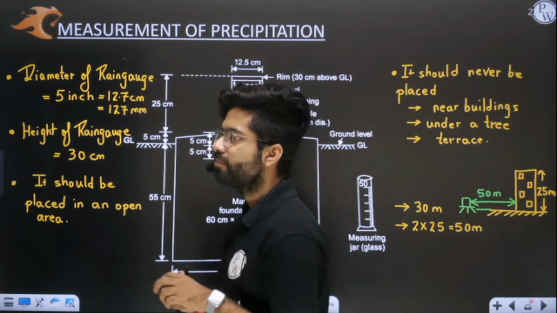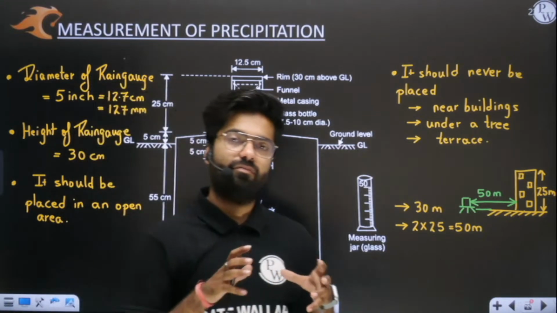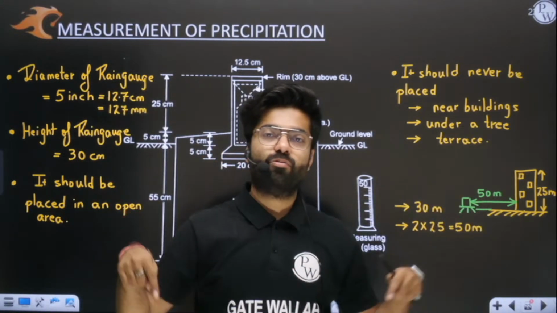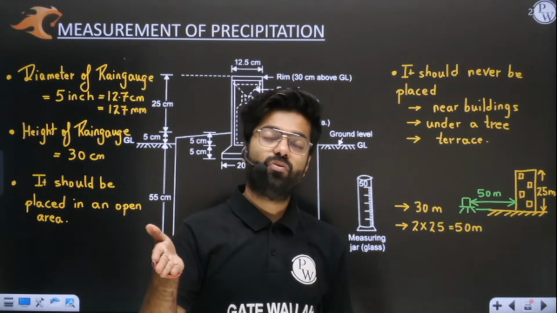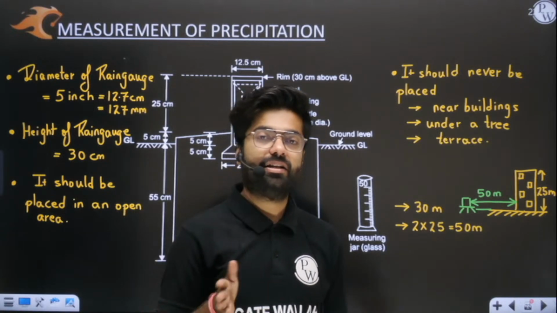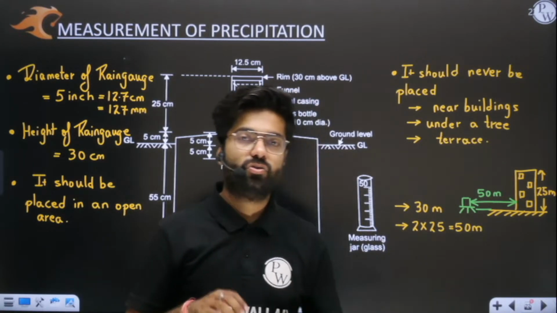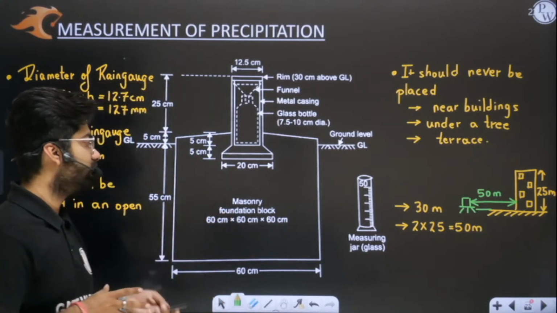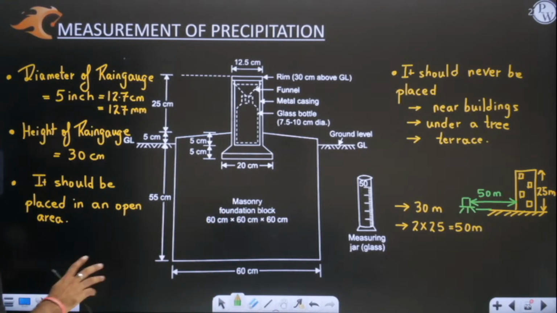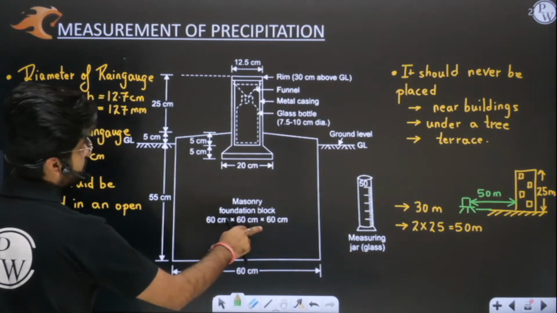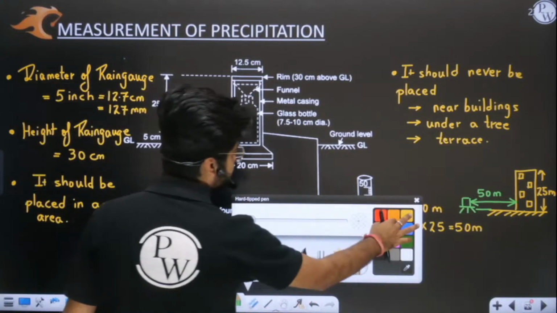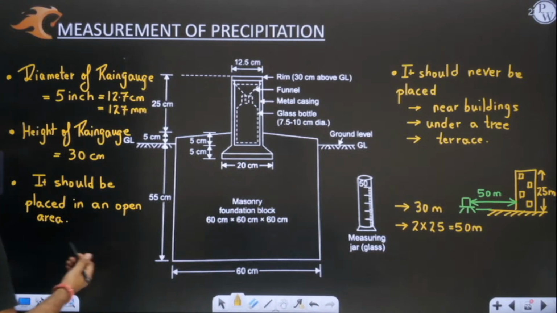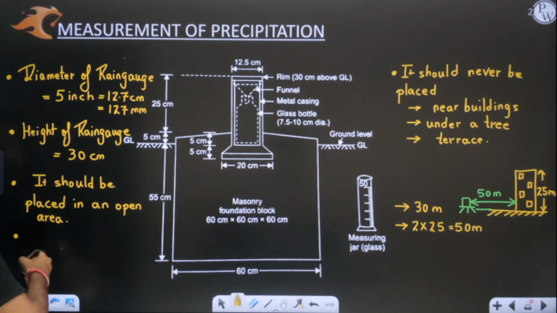Also, one more thing. Generally, wherever we install this rain gauge, we make a fence in the surrounding. We make a wire fence so that no animal gets inside and disturbs the instrument. This is a 60 by 60 by 60 centimeter masonry block, which is surrounded, flanked or encircled, by 5.5 meter by 5.5 meter fencing.